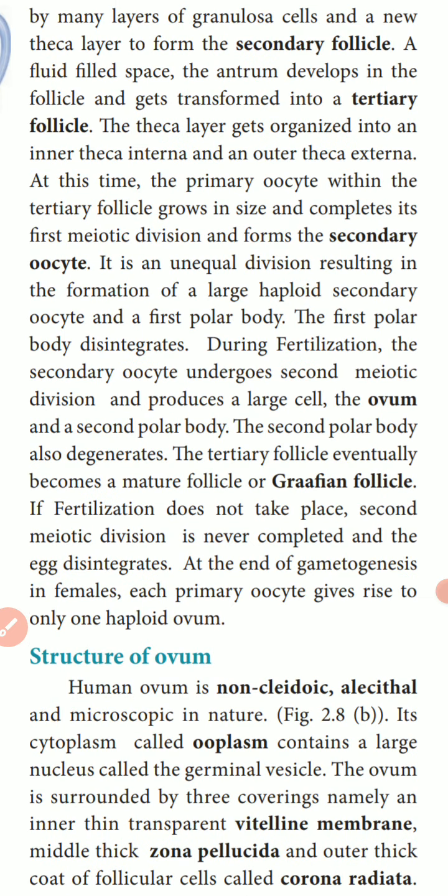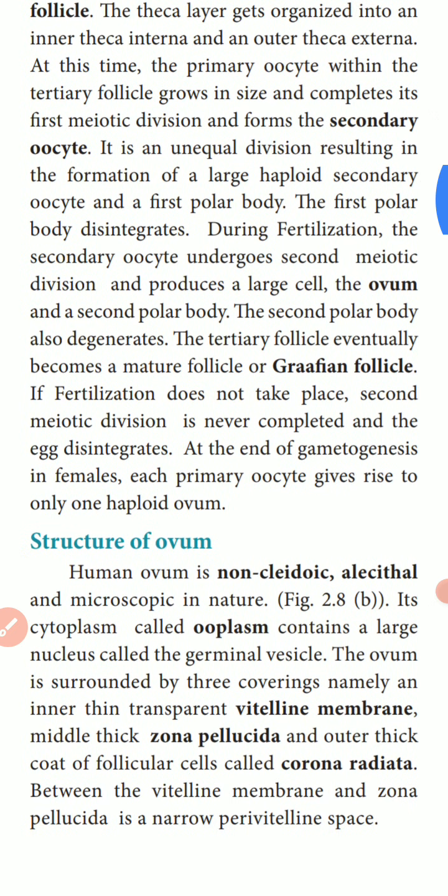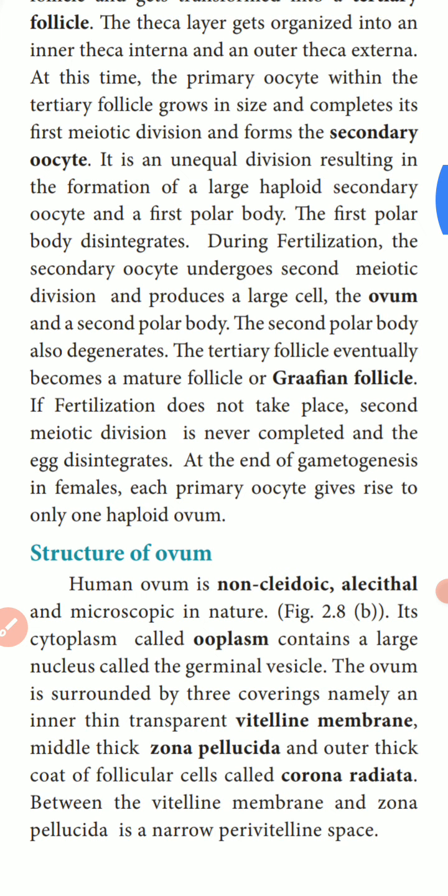At this time, the primary oocyte within the tertiary follicle grows in size and completes its first meiotic division and forms a secondary oocyte. It is an unequal division, resulting in the formation of a large haploid secondary oocyte and a first polar body. The first polar body disintegrates. During fertilization, the secondary oocyte undergoes the second meiotic division and produces a large cell, the ovum, and a second polar body. The second polar body also degenerates.